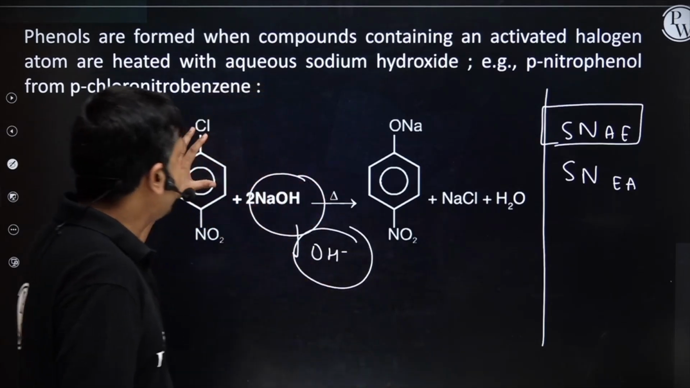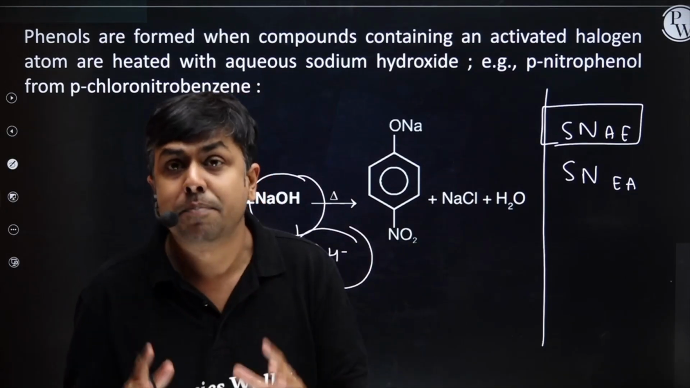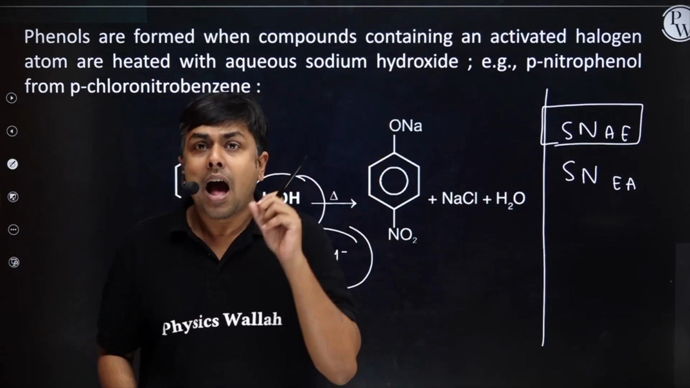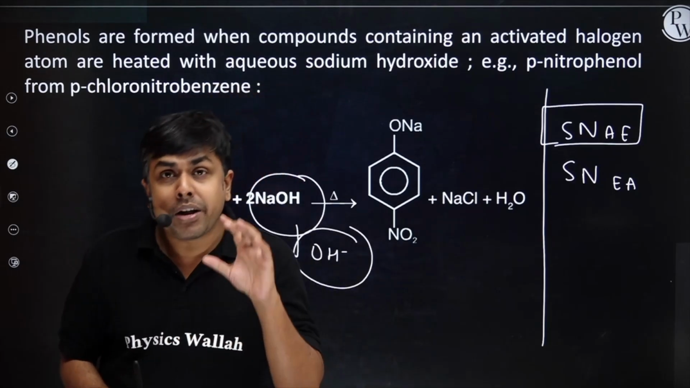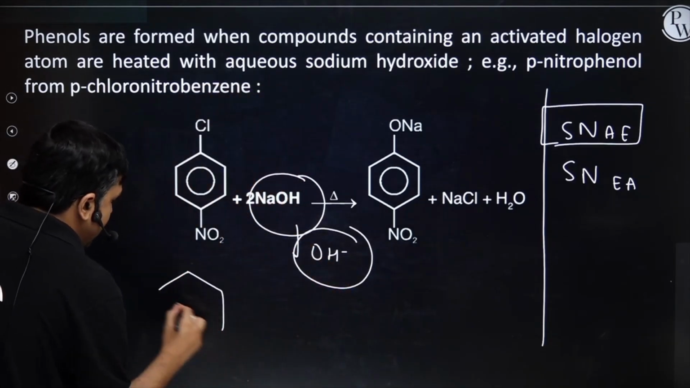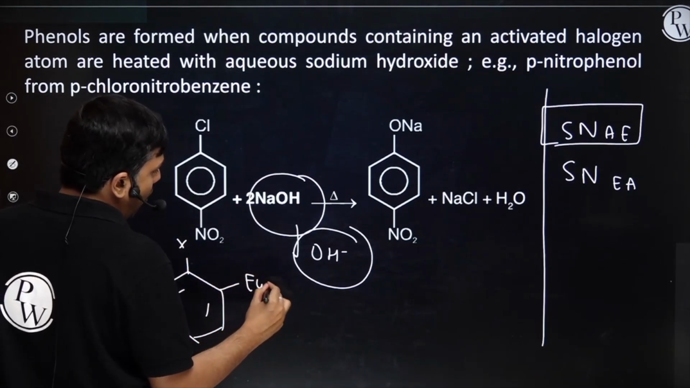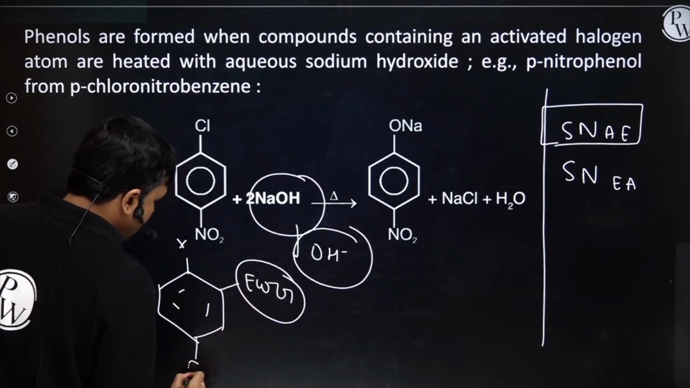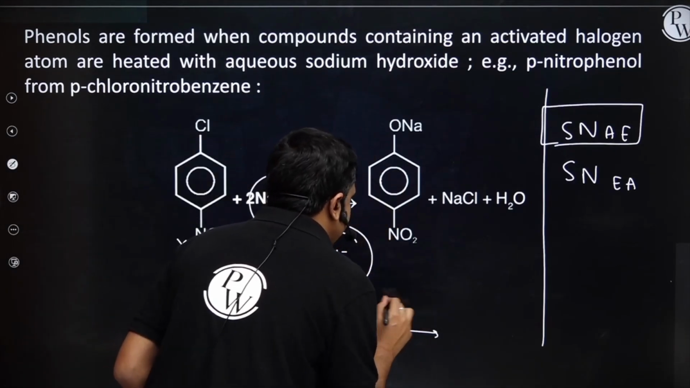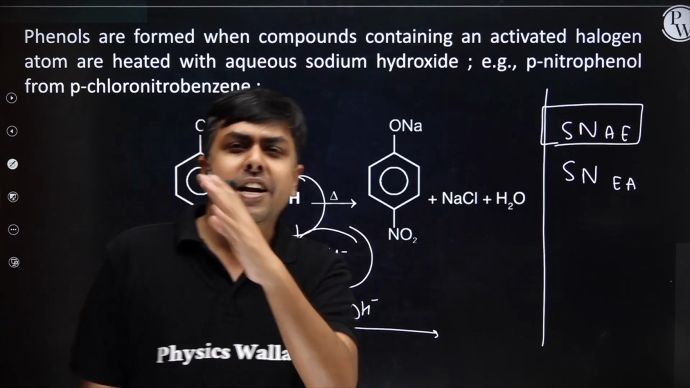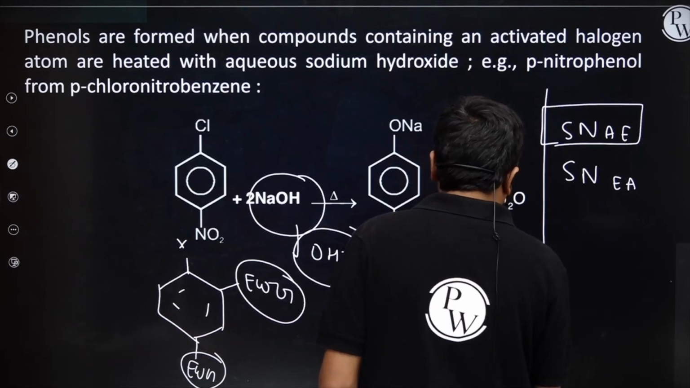So for halobenzene to undergo substitution reaction, one thing is mandatory, that is the presence of an electron withdrawing group either at ortho or at para position. So whenever I am having a halobenzene, right, and there is an electron withdrawing group at ortho position or para position, or at both ortho and para position, and now it's treated with OH minus, this halobenzene will readily undergo substitution reaction, and I will have the formation of phenol.